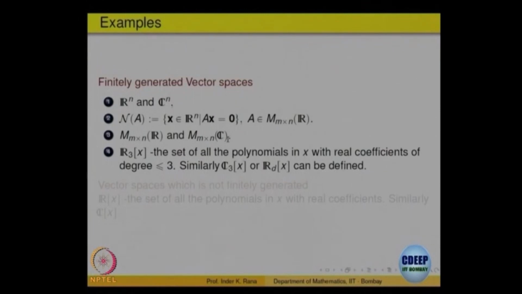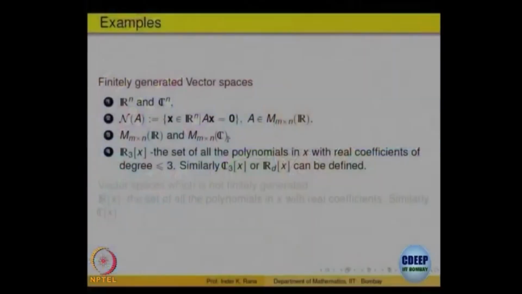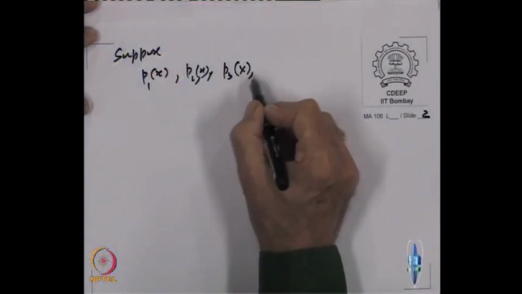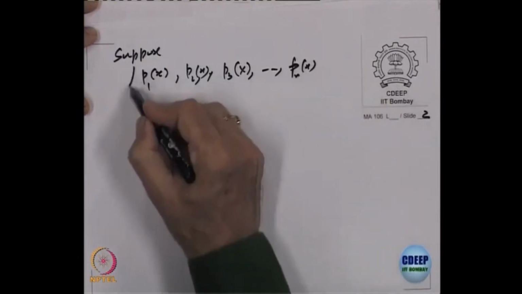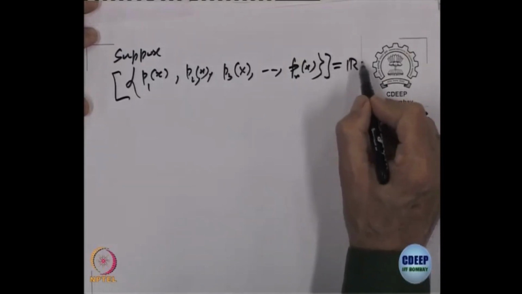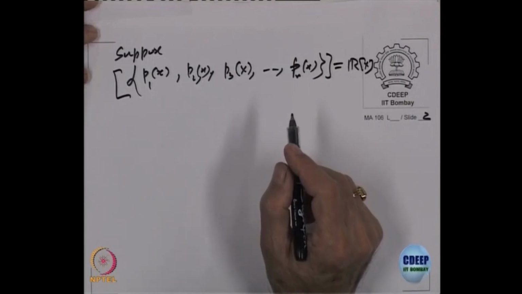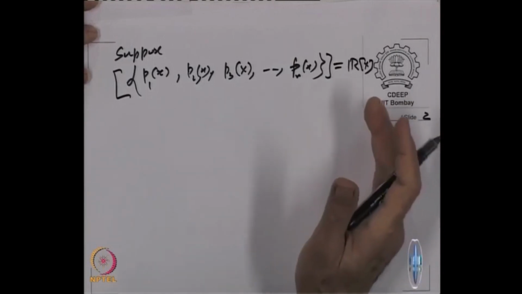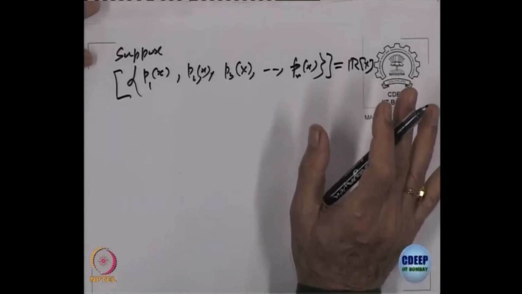So, let us take p1(x), p2(x), p3(x), some finite number of them, pn(x), and suppose they generate all. So, let us assume a finite number of polynomials generate everything. We are trying to test whether this statement is true or not. Let us say this is true.